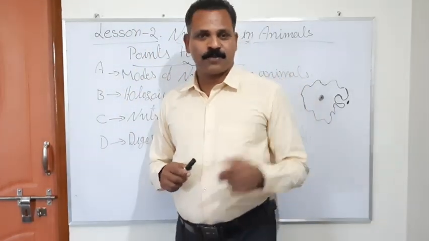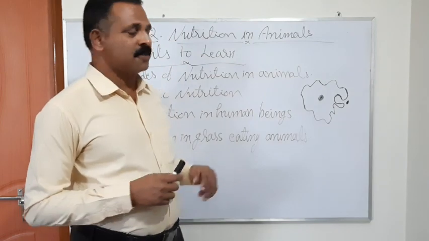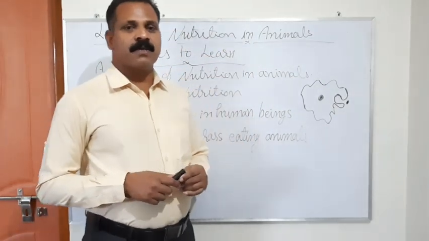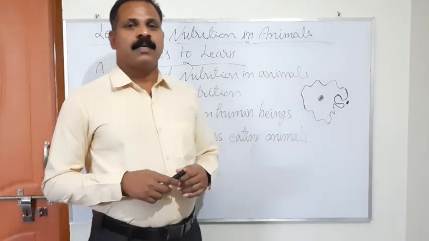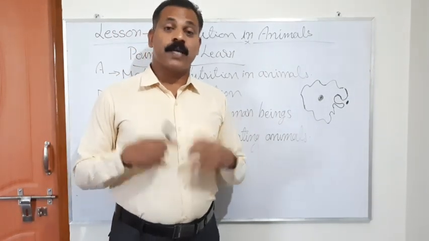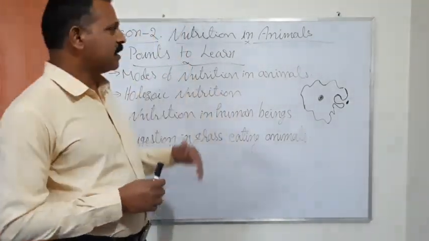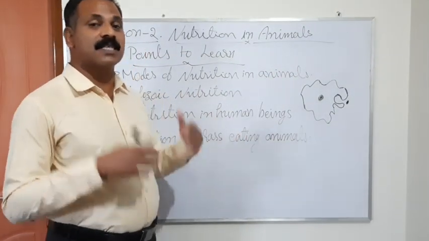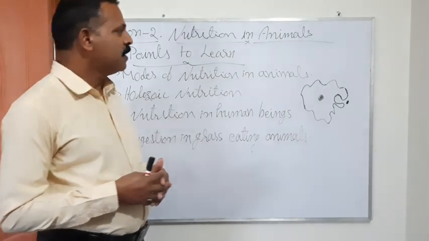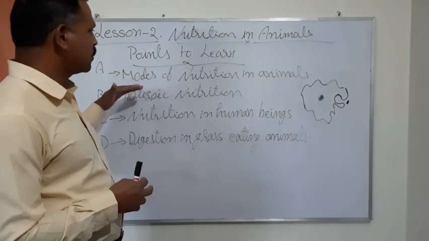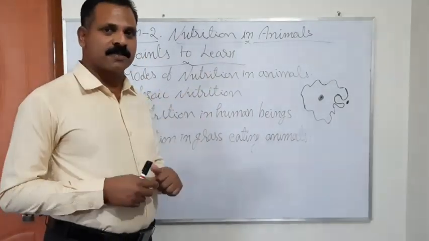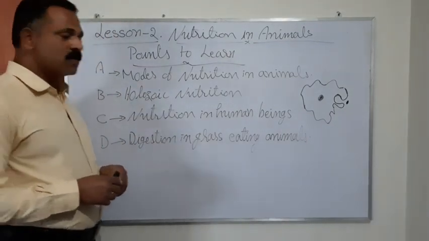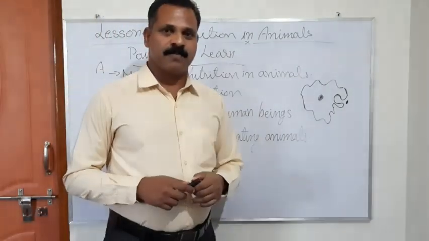And the third mode of nutrition we studied is saprophytic nutrition. Some animals take the dead or decaying organic matter of other animals as their food. This is saprophytic nutrition. These are the different modes of nutrition that animals conduct. And the second point is holozoic nutrition.